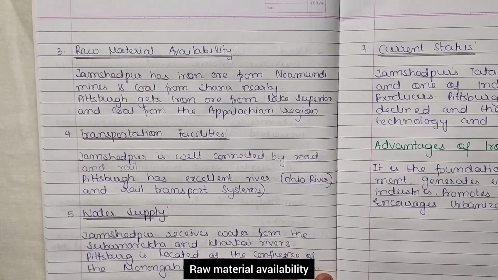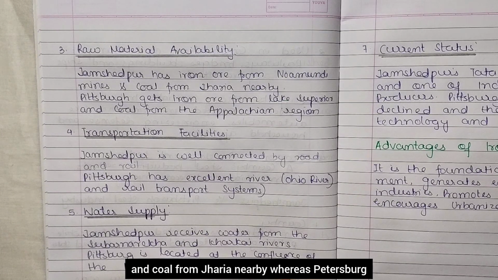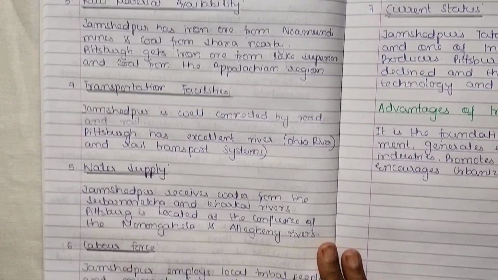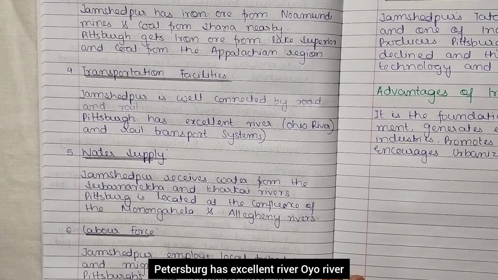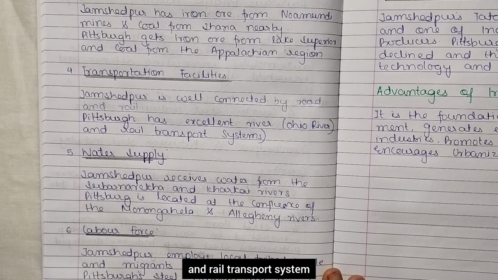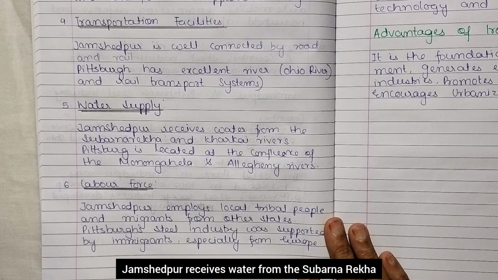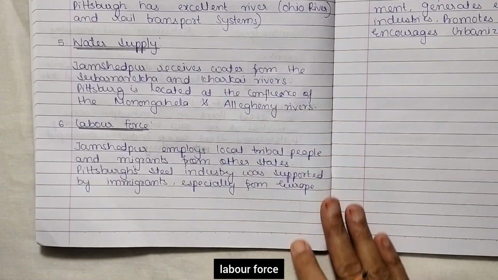Raw material availability. Jamshedpur has iron ore from Noamundi mines and coal from Jharia nearby, whereas Pittsburgh gets iron ore from Lake Superior and coal from the Appalachian region. Transportation facilities. Jamshedpur is well connected by road and rail. Pittsburgh has excellent river, Ohio River and rail transport system. Water supply. Jamshedpur receives water from the Subarnarekha and Kharkai rivers, whereas Pittsburgh is located at the confluence of the Monongahela and Allegheny rivers.